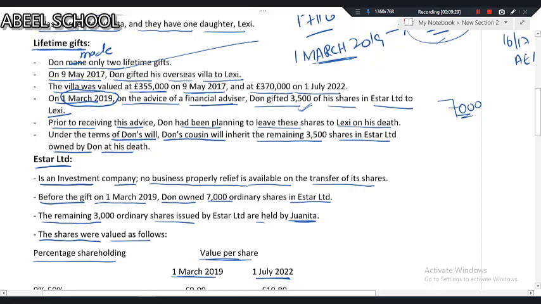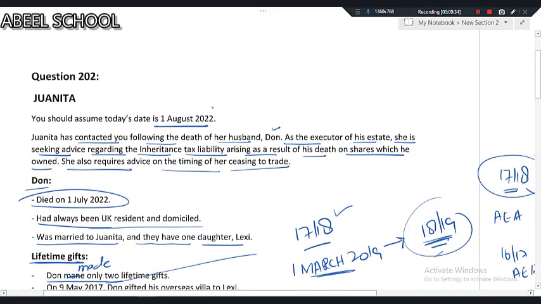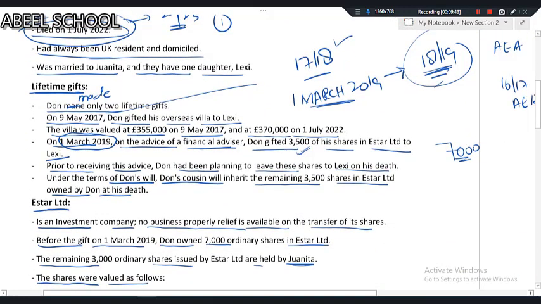The first point is, look at this. Don died in the tax year 22-23. Number one, when it comes to death tax, a very important point is that on death tax there will be no nil rate band. Why? Because the nil rate band is already consumed by this gift of the villa.